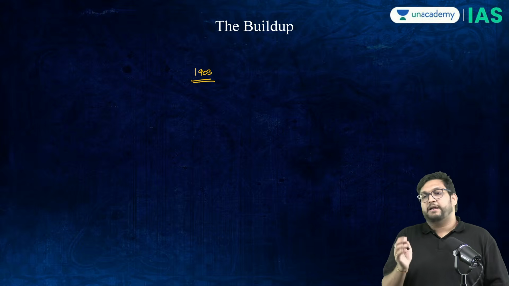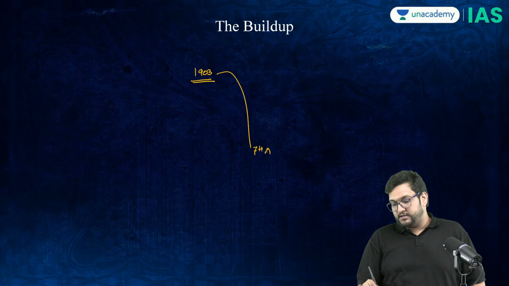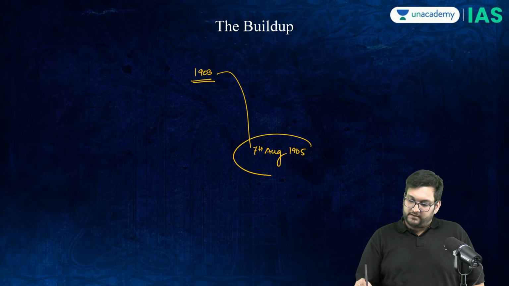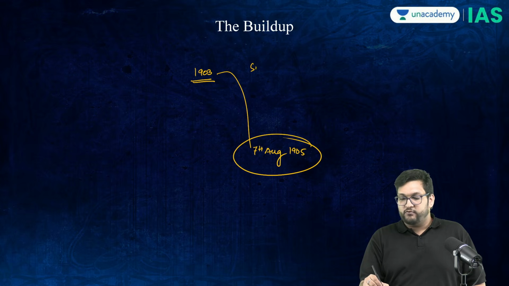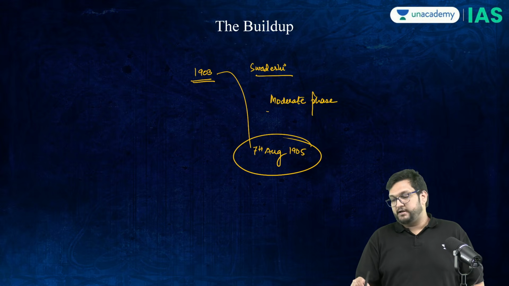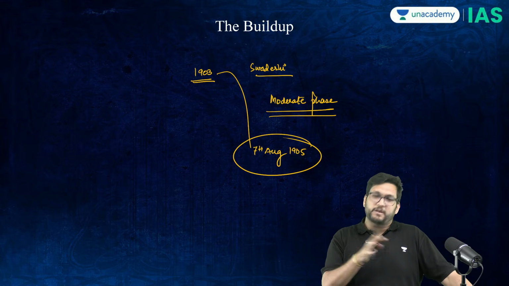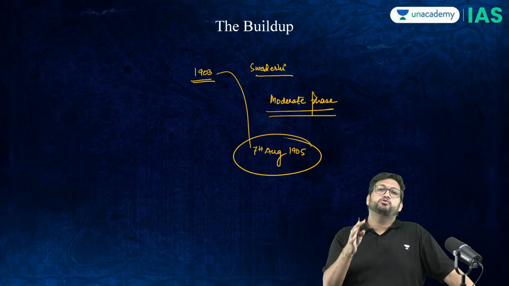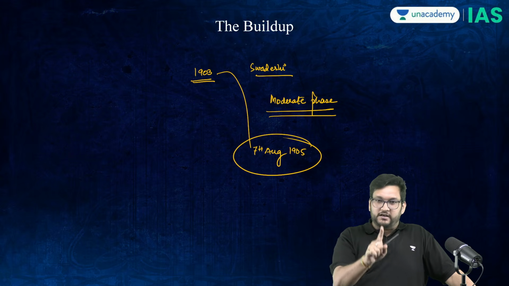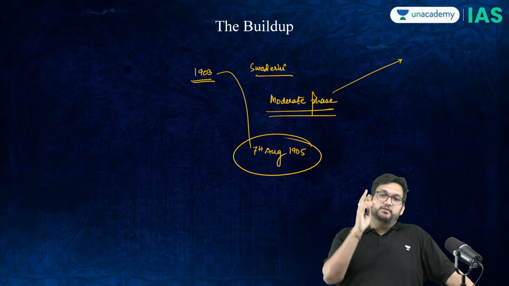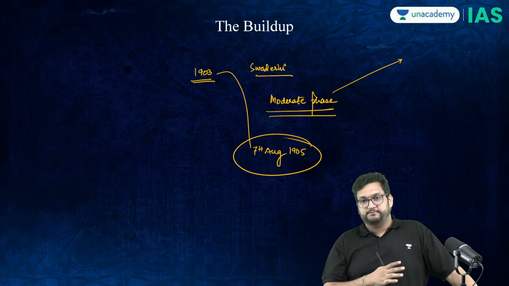Now, when in 1903 the partition of Bengal was announced, from 1903 to 7th August 1905, the Swadeshi movement goes through what is called its moderate phase. In this phase there is prayer, petitioning, and new newspapers come through. There were close to 70,000 signatures on one of the petitions sent to the British that the partition of Bengal should not happen.